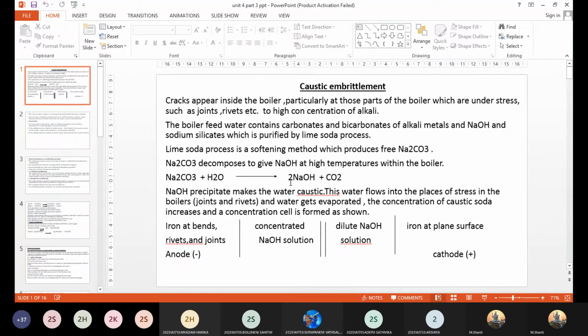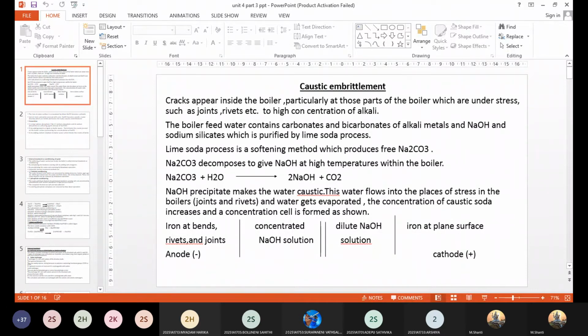Okay, so the sodium hydroxide concentration will slowly increase in the water, and that will get deposited, and that makes the boiler water brittle. And apart from that, you also have carbon dioxide, right? Carbon dioxide is another drawback with the sodium carbonate. The carbon dioxide which is produced causes boiler corrosion. So in this way, both these products are causing harm to the boiler.